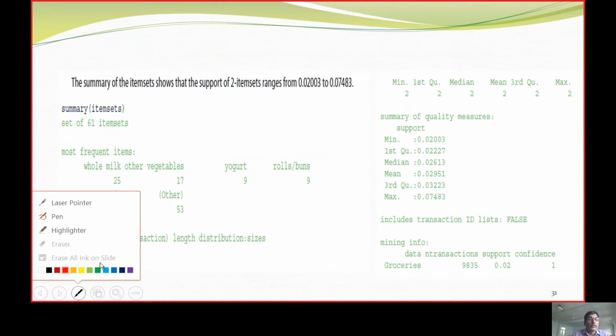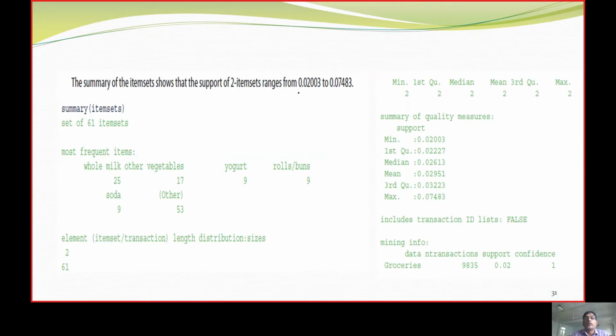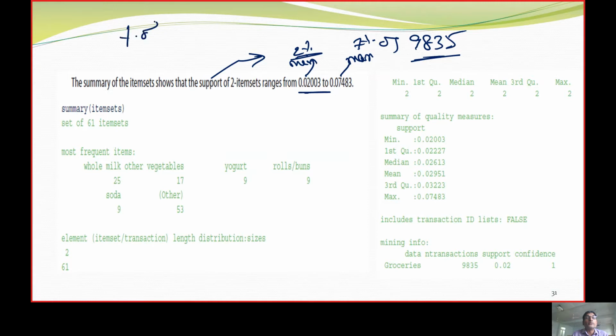So what this support was telling was that 0.2, that is 2%, is the minimum, and maximum was 7% of 9,835. So 2% support, what is support again?